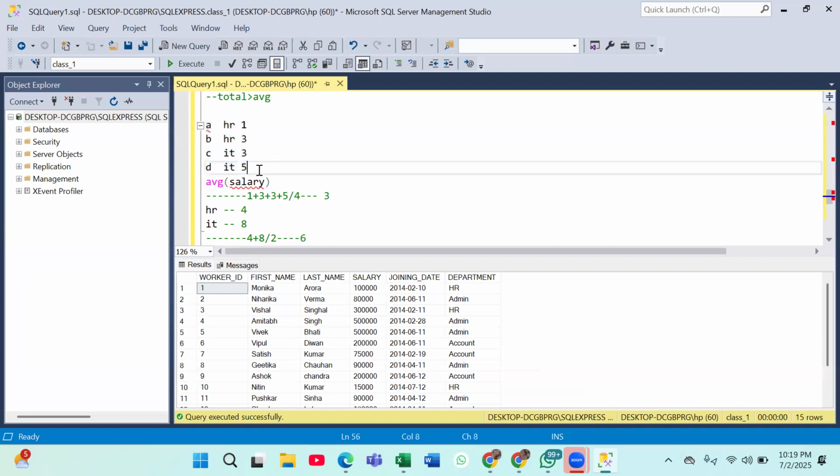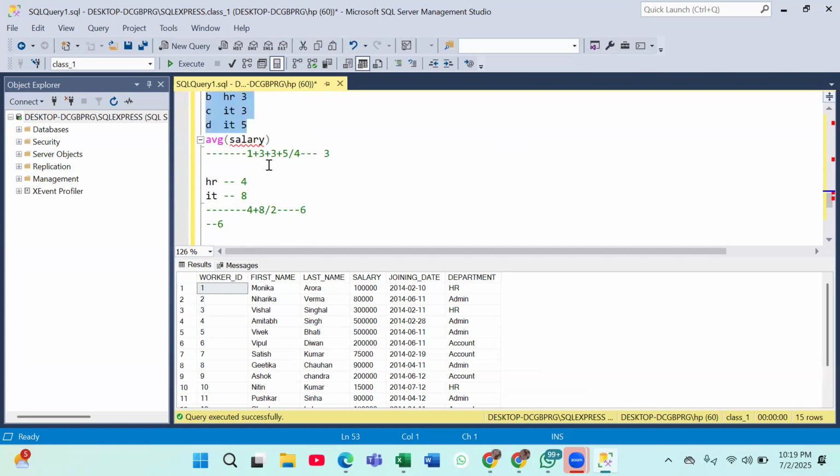If I only find the average of salary from this, it will be divided by 4, and I only have 2 types of departments. So why should I divide by 4? My number of records should be 2, not 4. We only have 2 departments, IT and HR. So it should divide by 2, not 4. Don't you think so? Do let me know if you are able to get this or not.